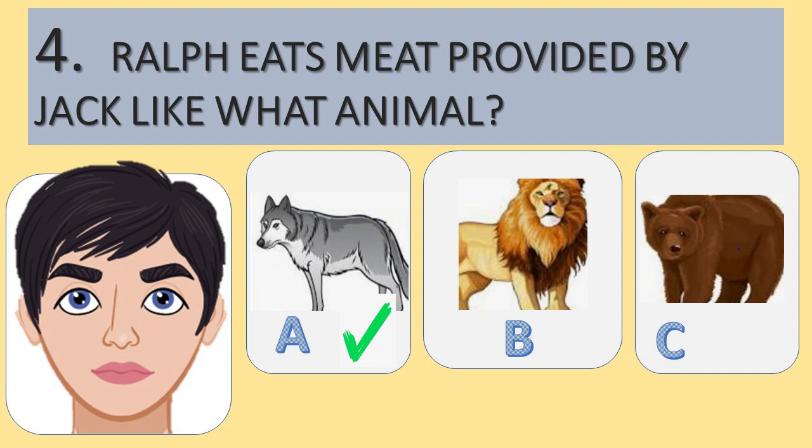So we've got this idea of Ralph being desperate and hungry, but also being perhaps less important in this moment than Jack, that's being alluded to here. Lions are an animal that we associate with power, and bears are something we associate with strength. So there's an element of desperation and social hierarchy that is being alluded to, and those ideas are being elicited by this simile. He eats his meat like a wolf.